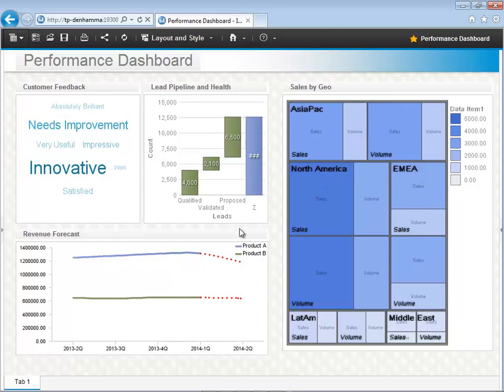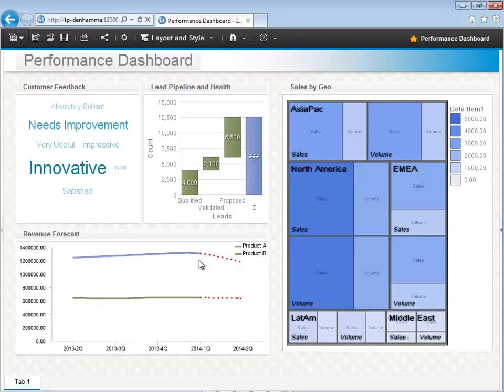Continuing this scenario, I can see that although our new product has been selling quite well, it seems as though our forecasted revenue is trending downward. Here we're leveraging the predictive and data mining capabilities of SPSS Modeler to uncover relationships in the data that a human could not as easily discover. We forecast our revenue using a predictive model that we're using as output as the data source for this report.